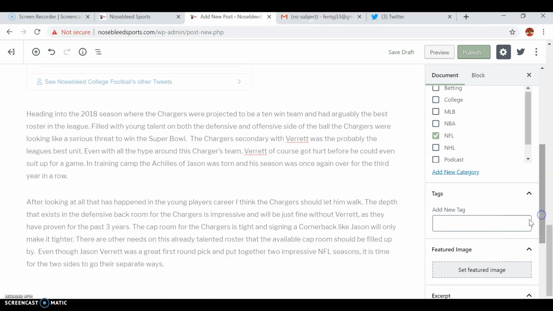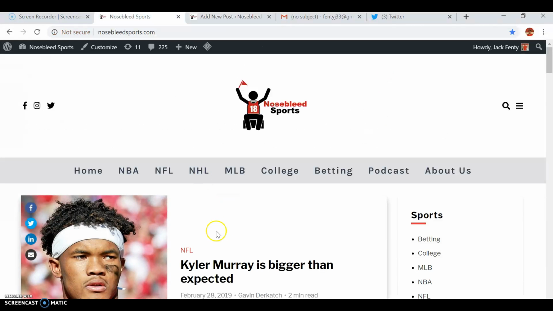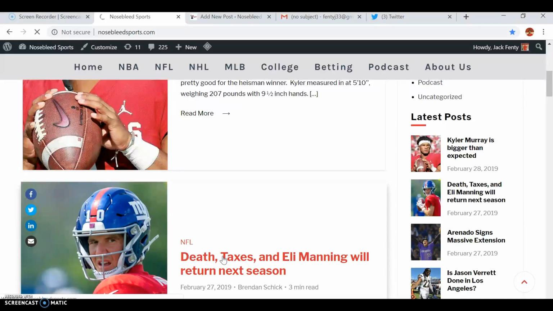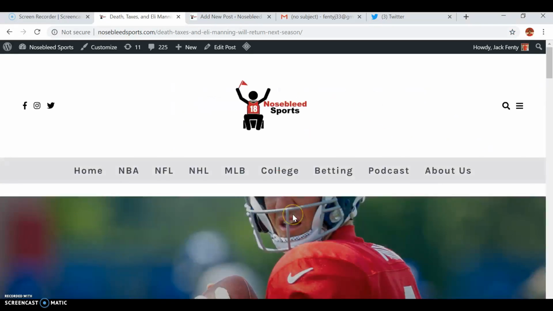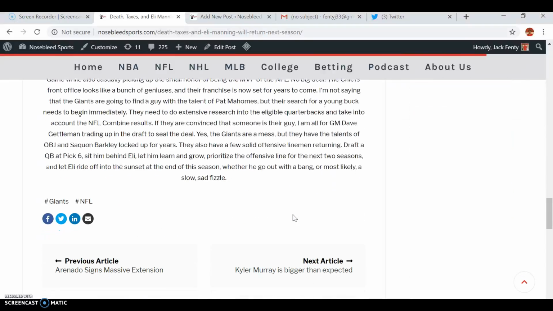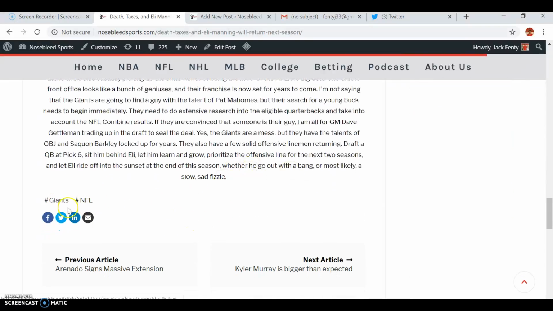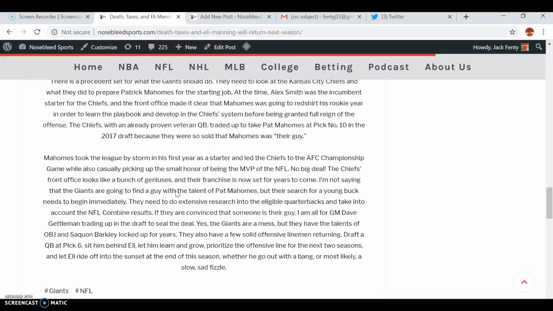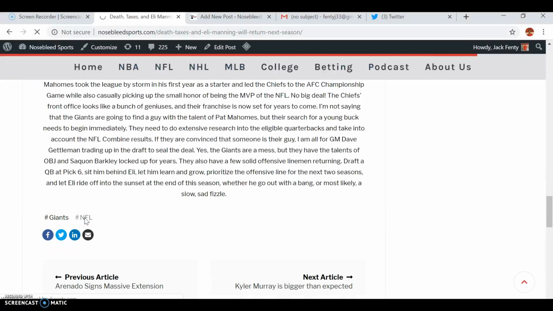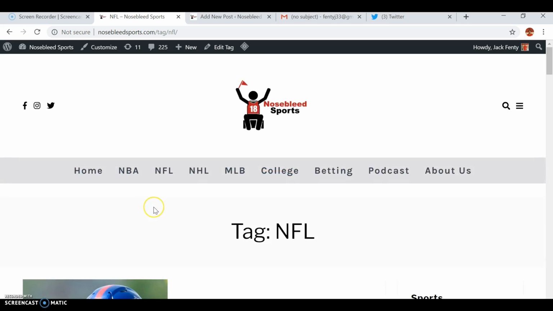Next thing we have to do is add tags to the blog. A tag is something that also recategorizes the blog, and it gives viewers another place to look for stuff. As you can see here, Brendan Chick put two tags in his articles. They're just quick little hashtags at the bottom of the article. If we click on hashtag NFL, it will categorize it again to people that have put the tag of NFL. So this is good for both. You should put both the league that it is pertaining to, maybe a funny word. It's pretty much the keywords in your text.